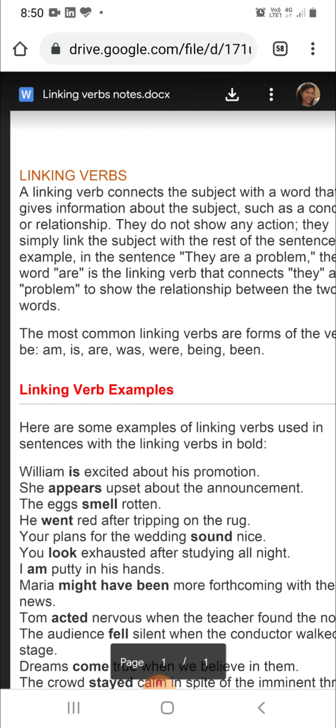Now, when we use these in our regular conversation, then we need to know about the tenses, that is the present tense, past tense and the future tense.